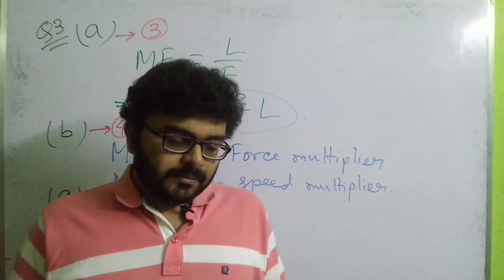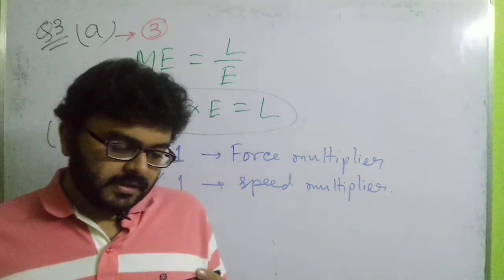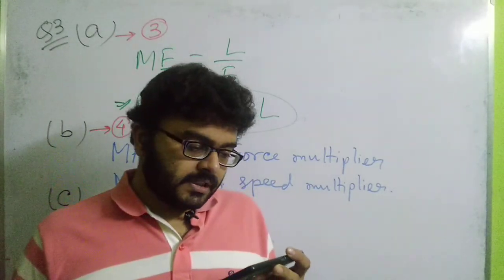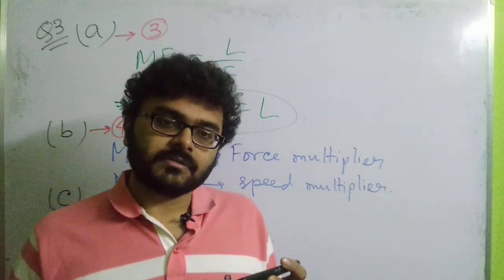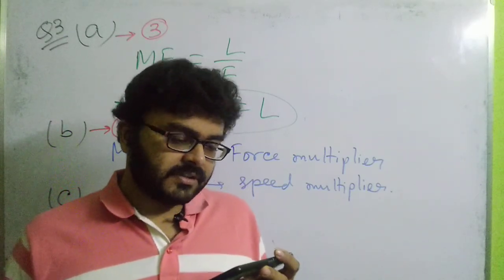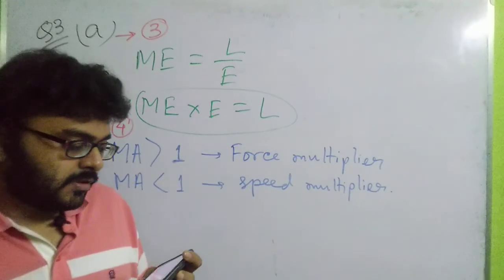When we are using a block and tackle system, remember that the velocity ratio is equal to the number of pulleys that you are using. So how many pulleys are you using? It is 3, so obviously the velocity ratio will be 3.